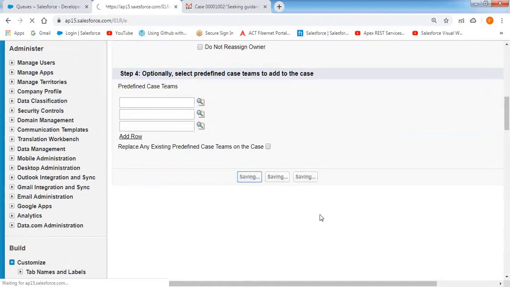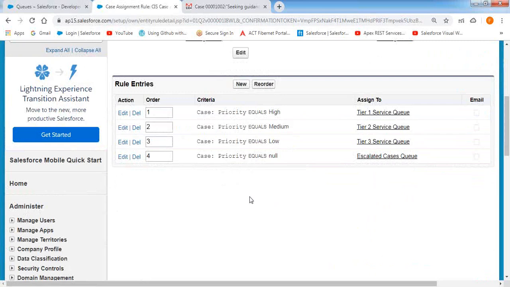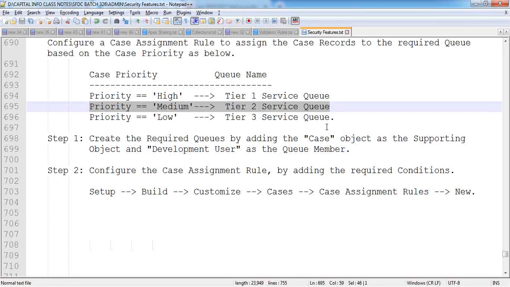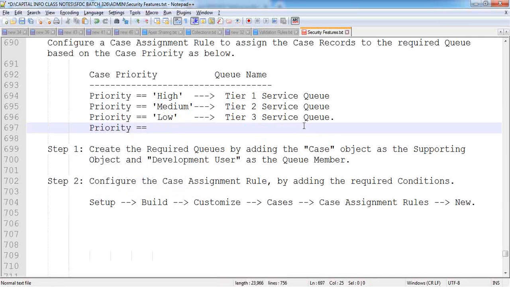Now click on Save. So these are the 4 rule entries we have added. One by one, we can add. That's it. So now your assignment rule is over. We have configured the assignment rule and added these 4 conditions. If the priority value equals null, I want to assign the record to that escalated cases queue. Here I'm indicating that fourth condition equals null.